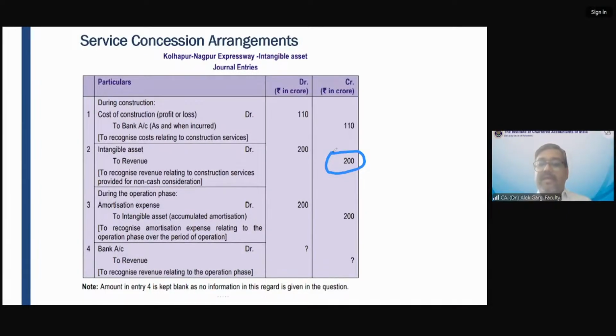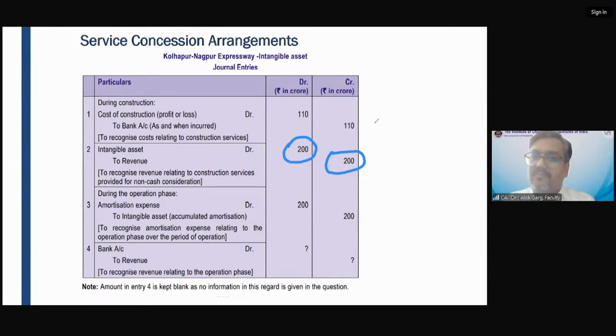And this intangible asset has also been created. Now, let's say the concession period is 20 years. How will this intangible asset become zero after 20 years? I have to amortize this intangible asset. So what is my expense in the P&L account every year? 10 crore, assuming the life of 20 years. So this 200 revenue I have recognized in the construction phase, and this 200 will be amortized during the operation phase.